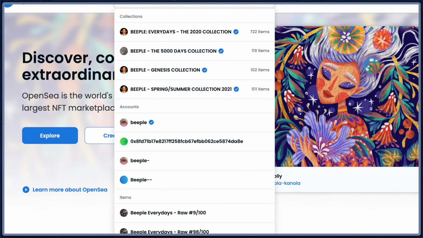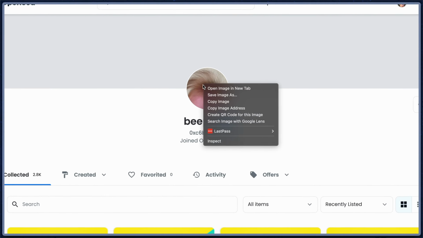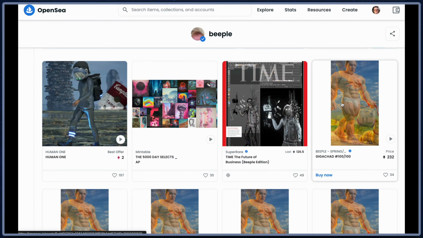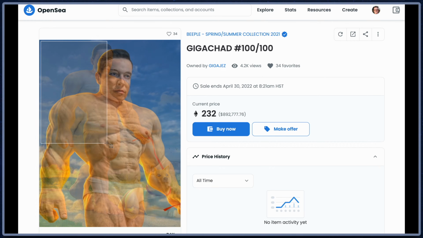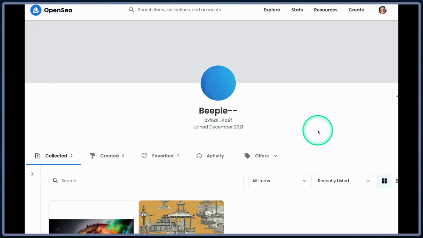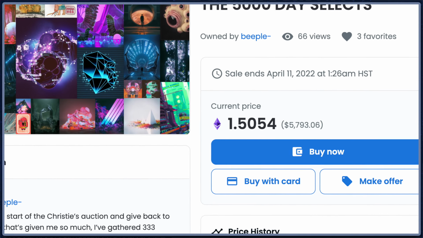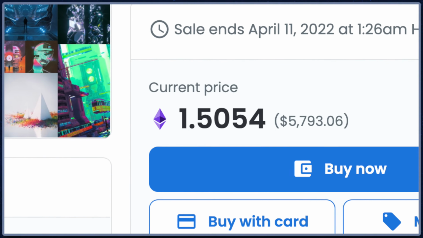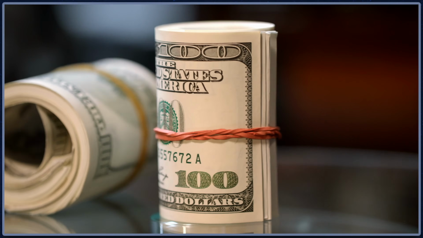So here's how the scam goes. Go to a famous NFT artist collection page, right-click and save the profile pic. Right-click and save, screenshot all the images from the famous NFT artist. Create a new artist page pretending like you're the famous NFT artist and include all the images you stole. Price the images substantially below the images of the famous NFT artist and watch the money roll in. You have now committed NFT theft.